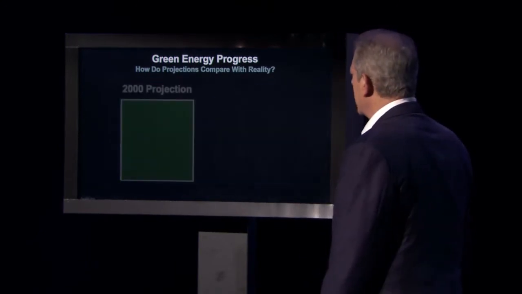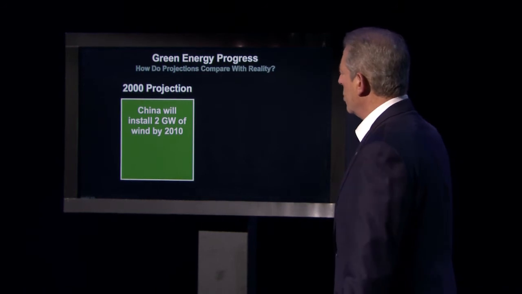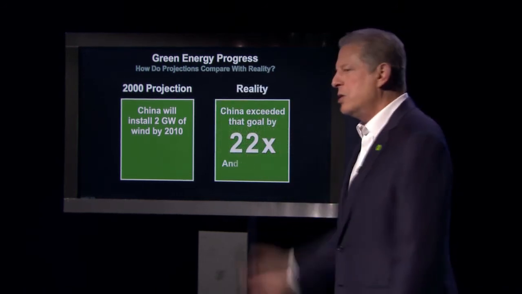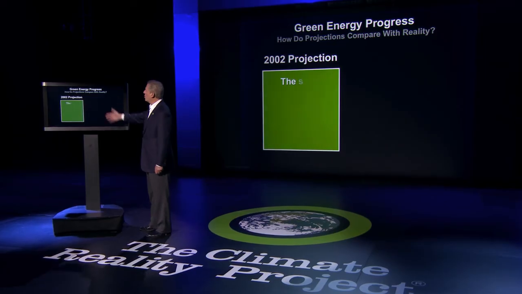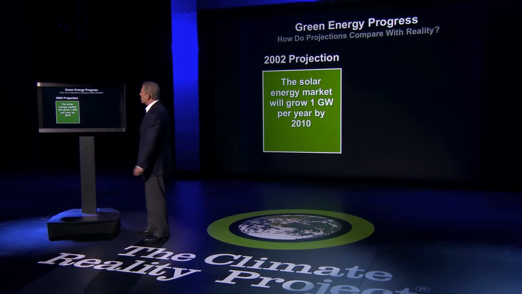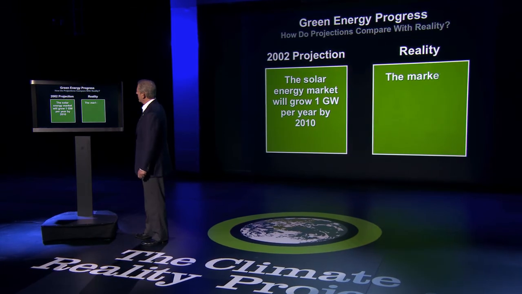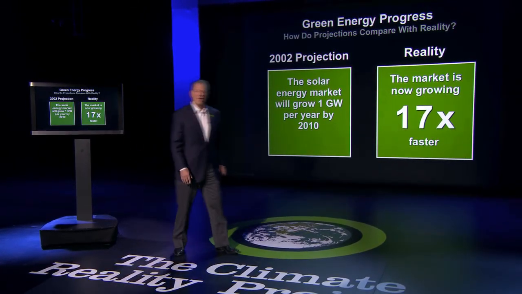Then there was a prediction on what China, the largest country in the world, and Asia would do in wind. That prediction was exceeded 22 times over. There was a market projection on what the world would build in the form of solar energy just 11 years ago. Well, how correct was the projection? It's been exceeded by 17 times. Now, what does this remind you of?